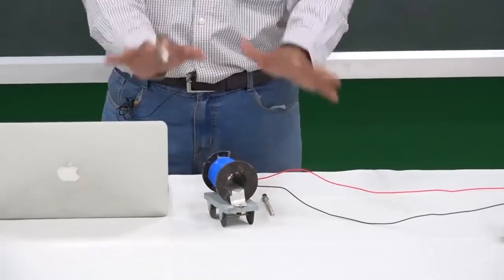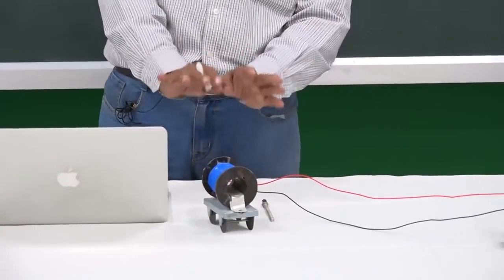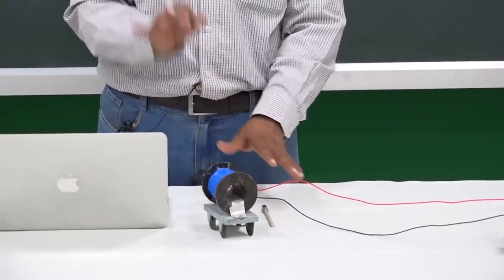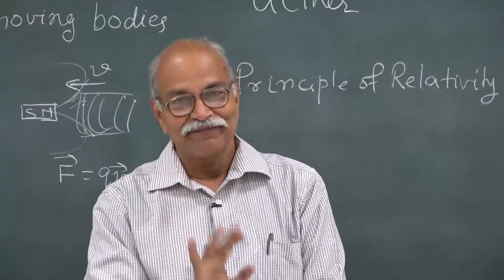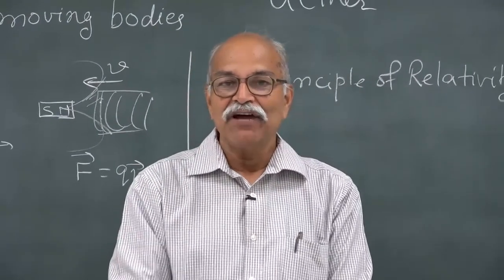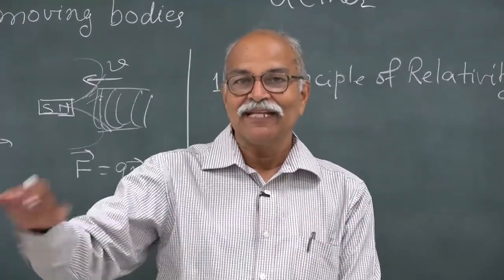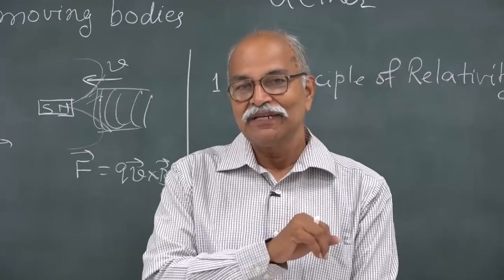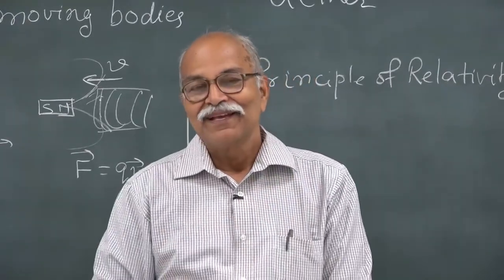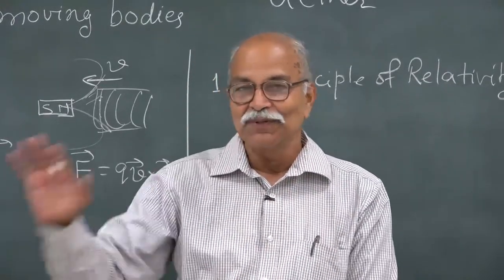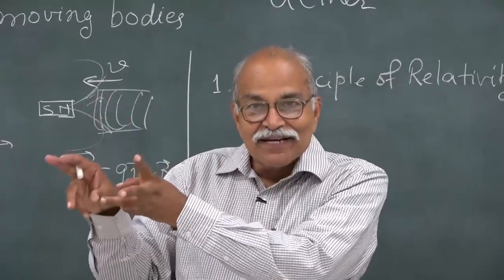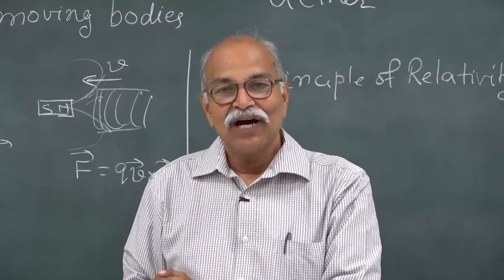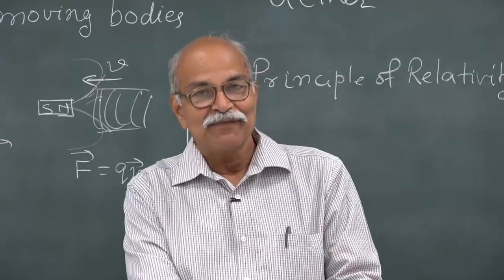So, this room, this table is essentially an inertial frame of reference. Some small non-inertiality is there, but okay. And then if I am moving in an airplane or I am moving in a four-wheeler on a very smooth road, and if I perform an experiment there in that four-wheeler car and I perform an experiment here on